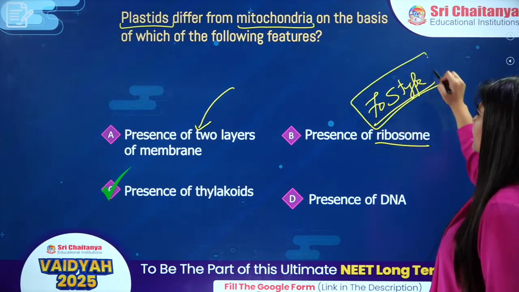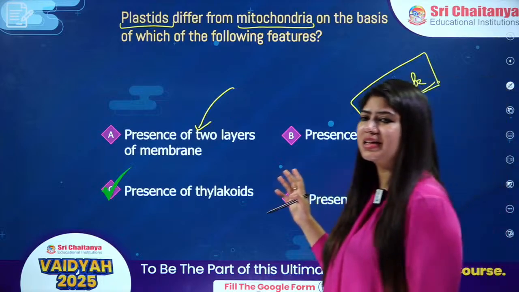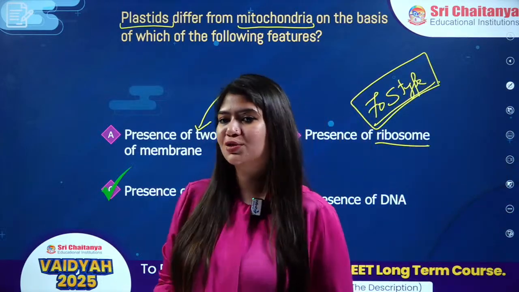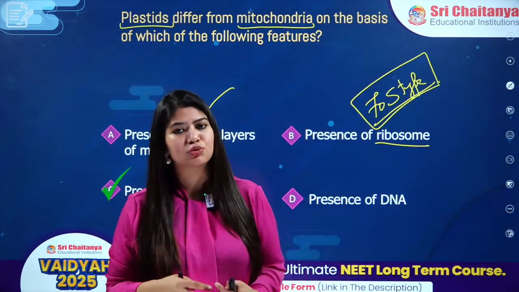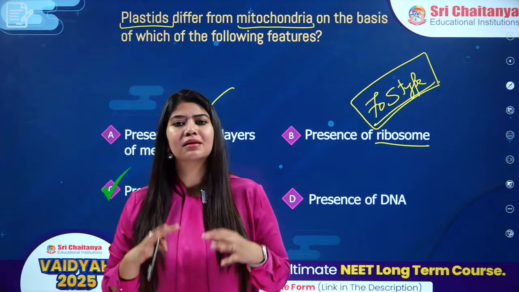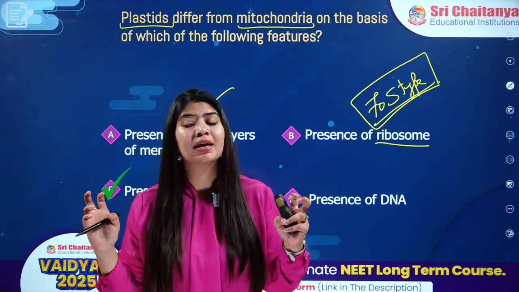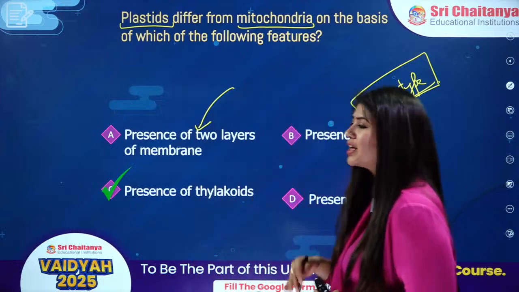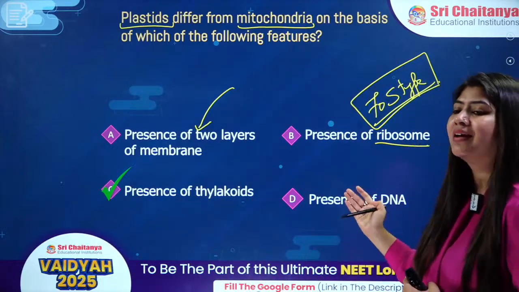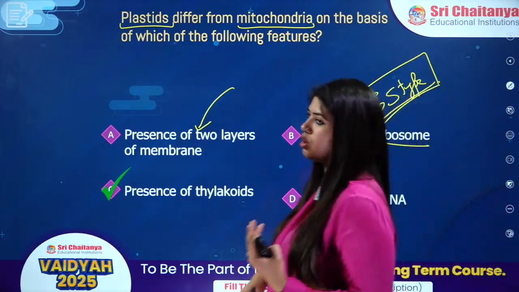We believe that these both organelles used to be prokaryotes once, they started living inside the eukaryotes, and then they stayed there forever. Something we call as endosymbiont theory, okay? So they do have their own ribosome, they do have their own DNA also. That is why they are able to make their own protein.